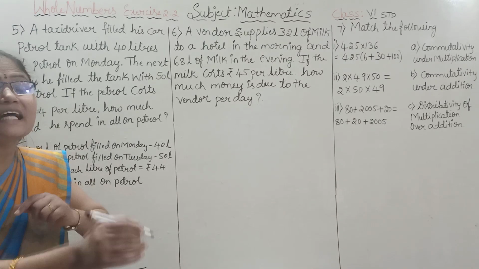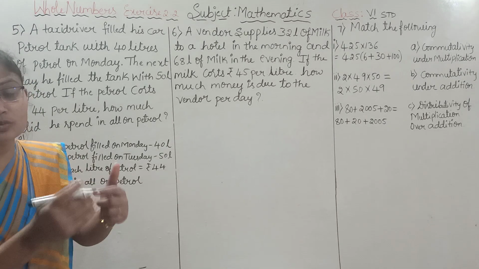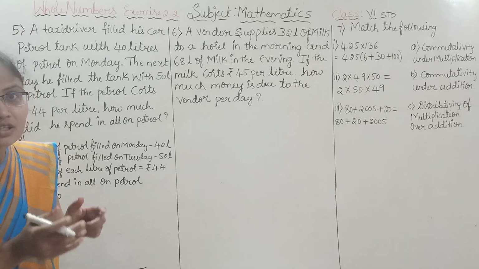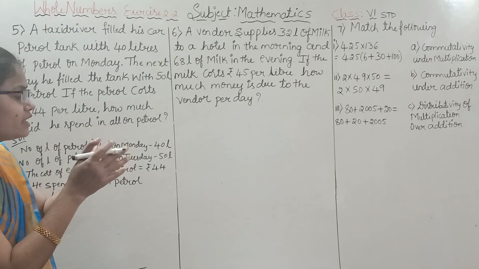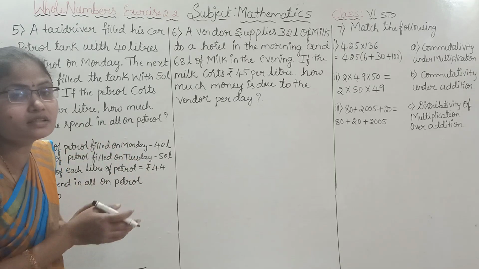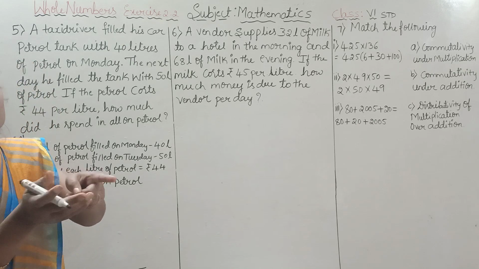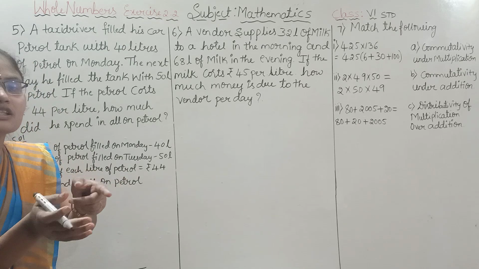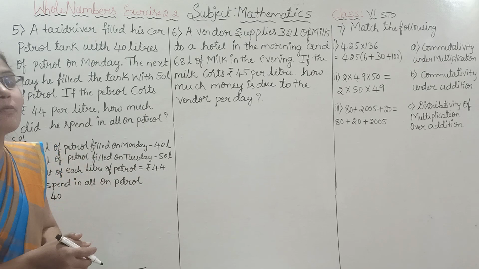For 40 liters, how much cost does he have to pay? For 1 liter it is 44, so for 40 liters, are you going to do addition, multiplication, division or subtraction? You have to do multiplication.